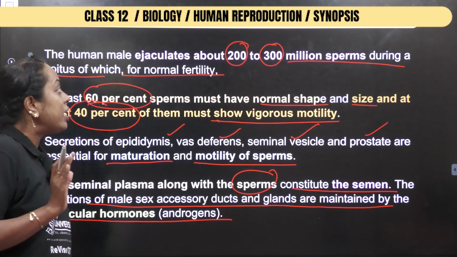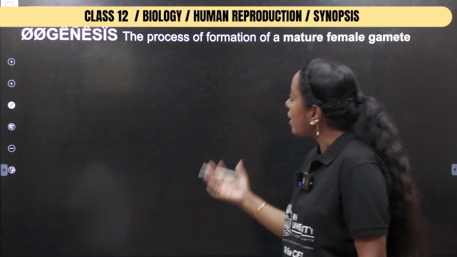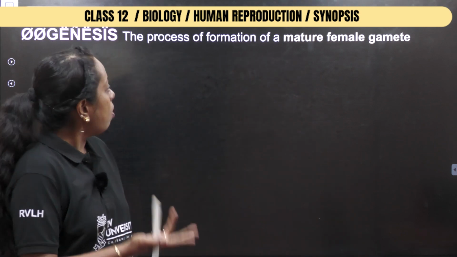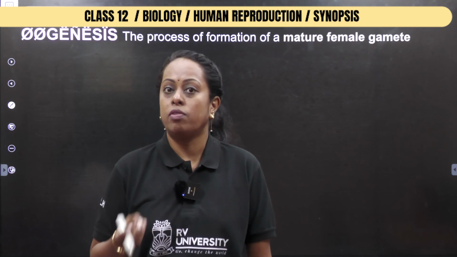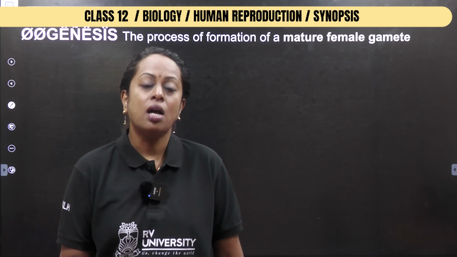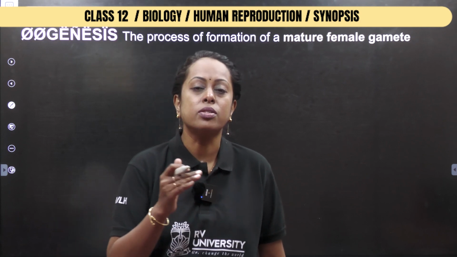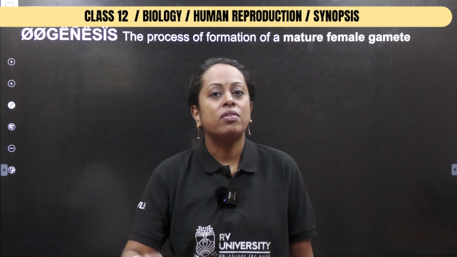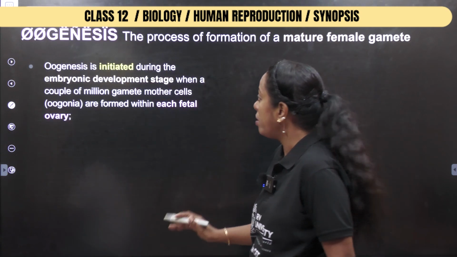So that means we completed the spermatogenesis process. Now we are going to start with the next part, which is known as oogenesis. The process of formation of an ovum, or a mature female gamete, is known as oogenesis, and all of you know it starts in the fetal stage, undergoes arrest, and again in puberty it reinitiates the process until a sperm is going to fertilize this particular ovum. The process of oogenesis never gets completed. Now, step by step, let us go into the points.